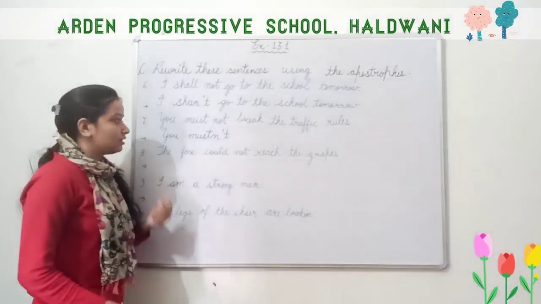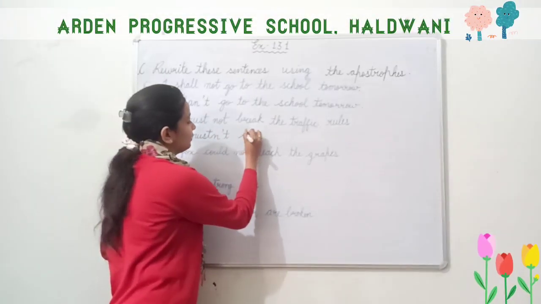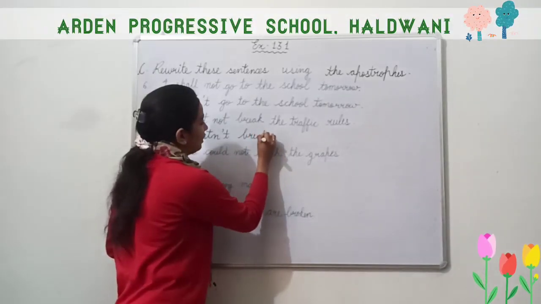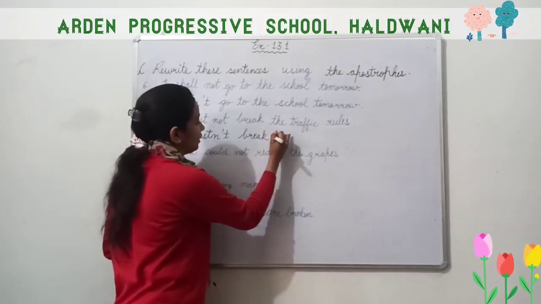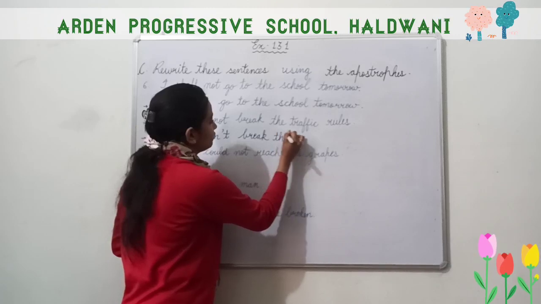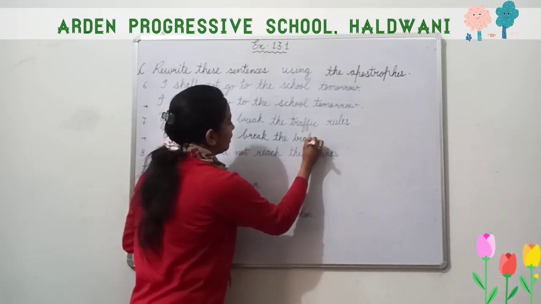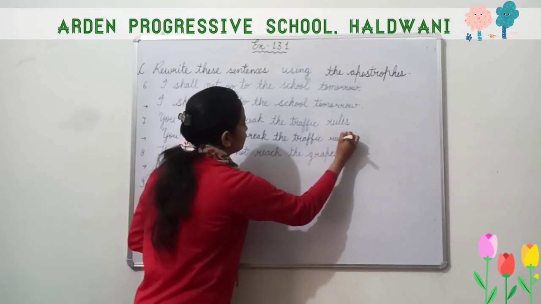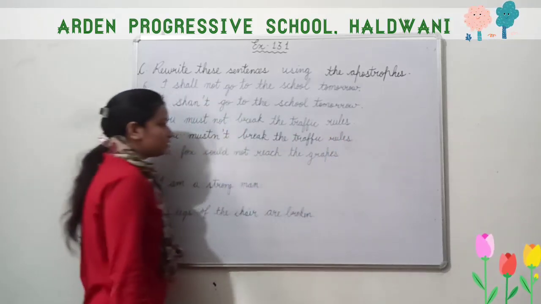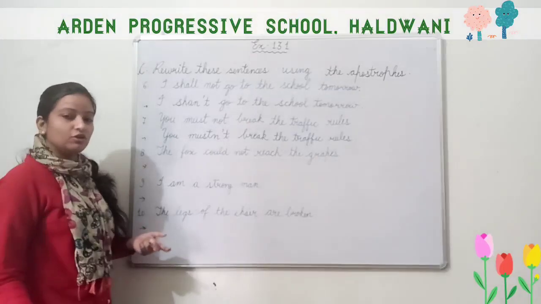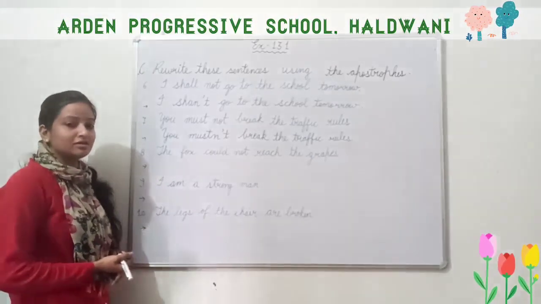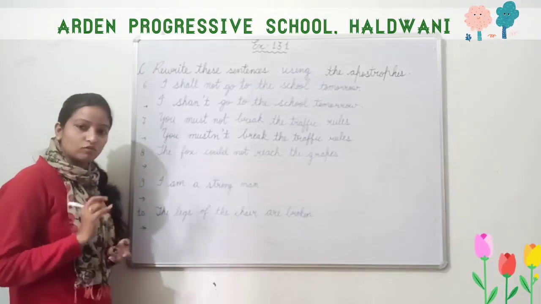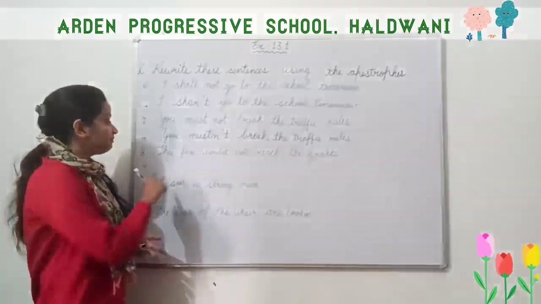You must not break, B-R-E-A-K, break. You must not break the traffic rules. Traffic, T-R-A-F-F-I-C, traffic rules. You must not break the traffic rules. Okay, so we know that whenever not is given, we remove O and put an apostrophe.